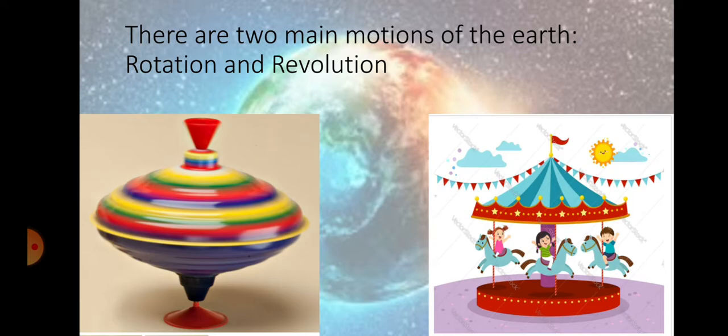Like other celestial bodies, the Earth also moves in two ways, that is rotation and revolution. The Earth rotates on its own axis and revolves around the Sun. The Moon and Earth are constantly in motion. They are continuously moving.